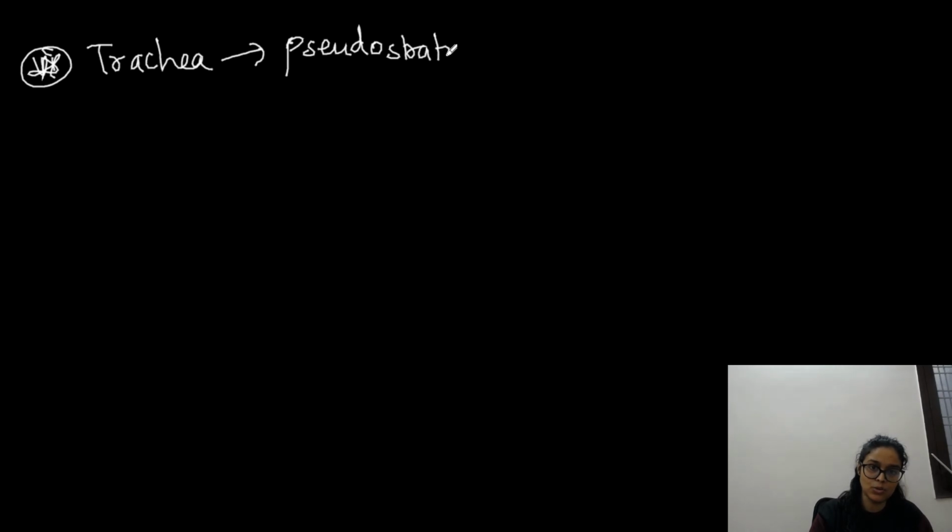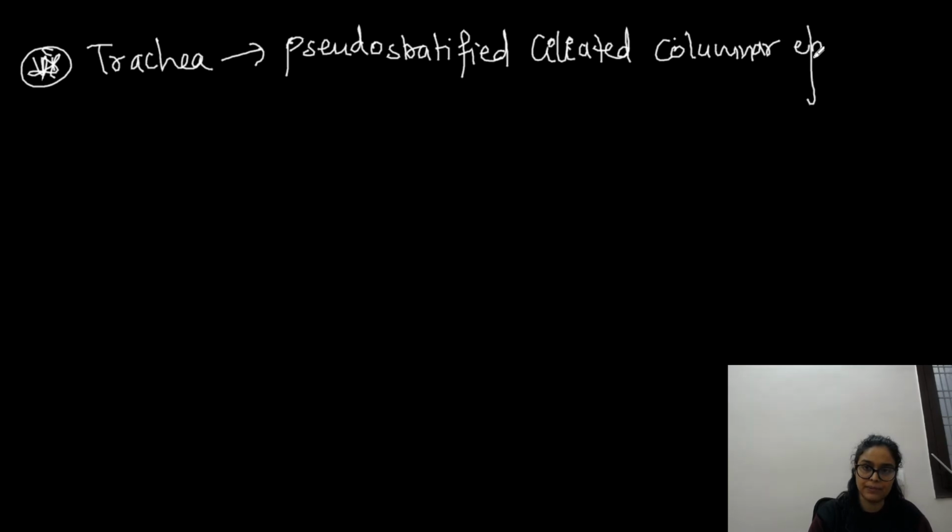So when we talk about the trachea, let's discuss the trachea or the windpipe. तो इसके बारे में almost हम लोग discuss कर ही चुके हैं. So bacha, it is basically lined by pseudostratified ciliated columnar epithelium. Again, it is important, right? So this is something which you have to remember.